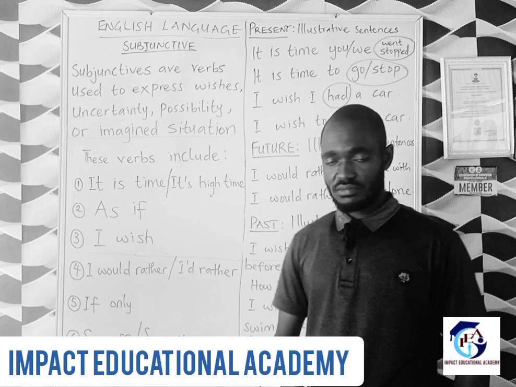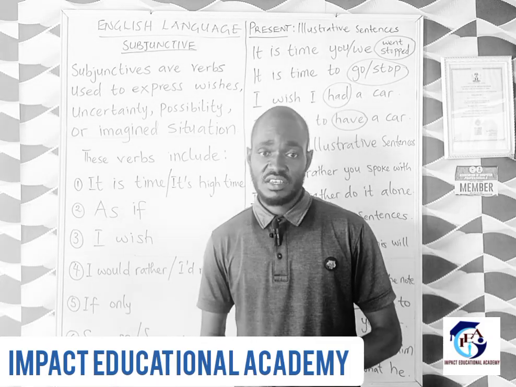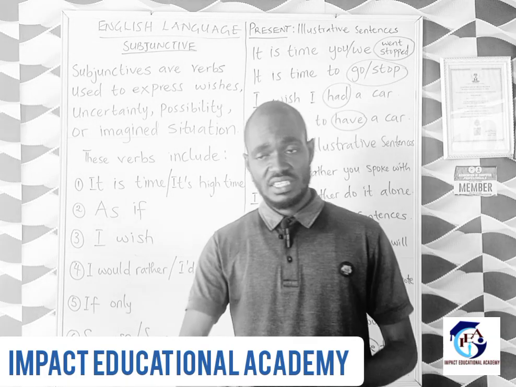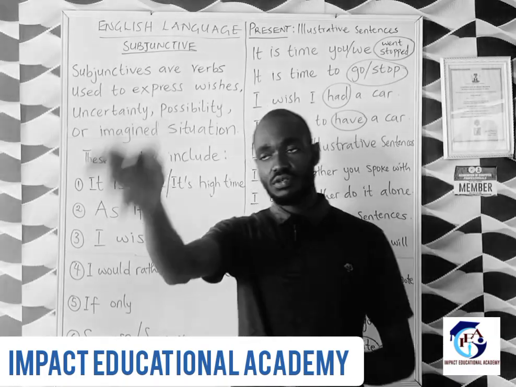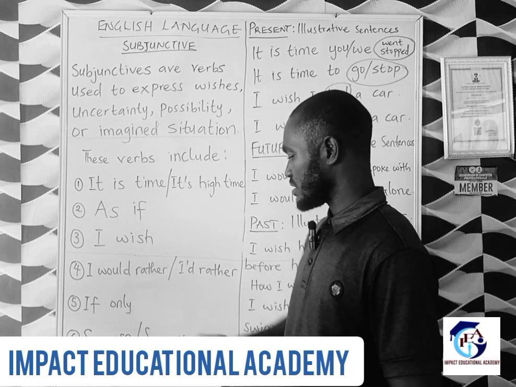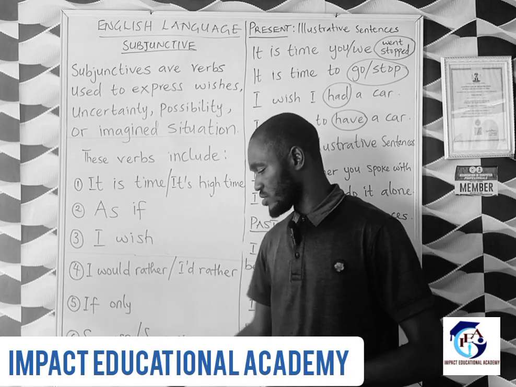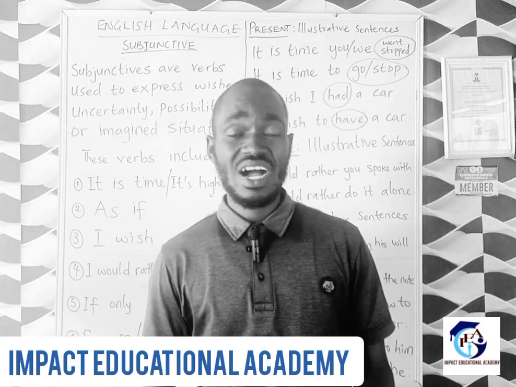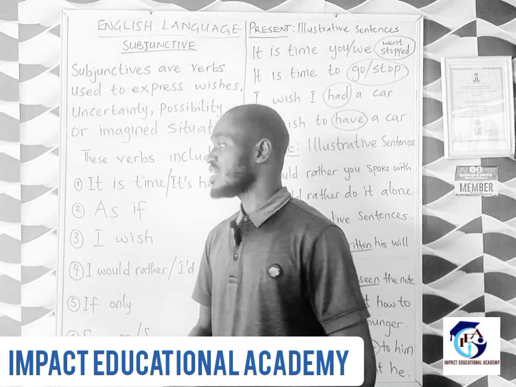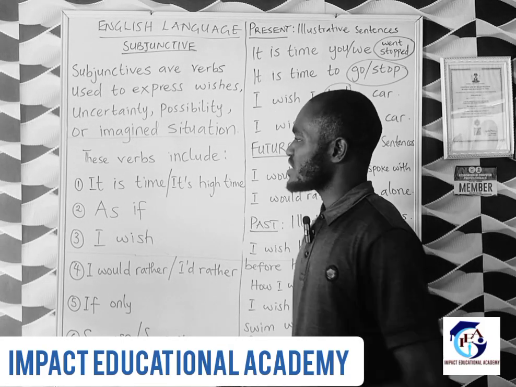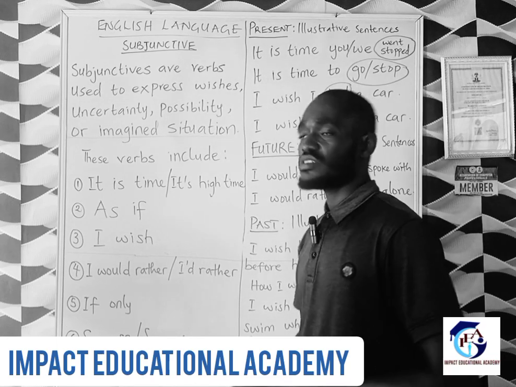I will do that if only you could do it. You could, not you can. And lastly, supposing you have written the notes, or supposing you had written the notes. Okay. So these are some of the verbs that are used in order to express subjunctive.